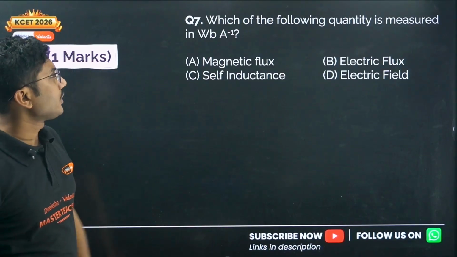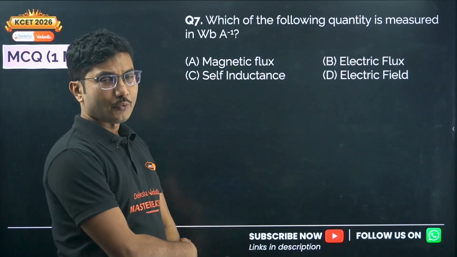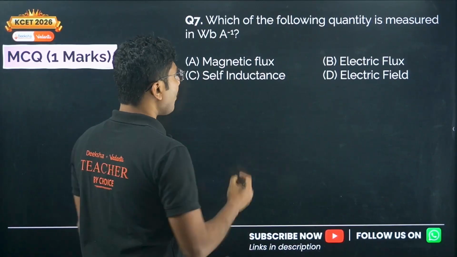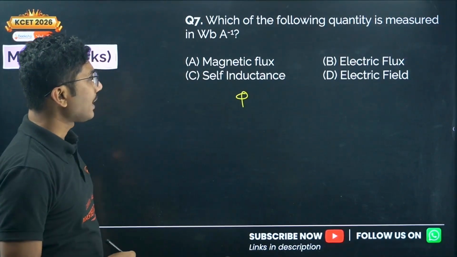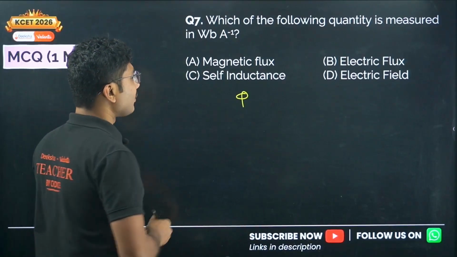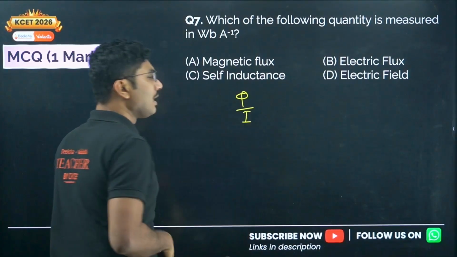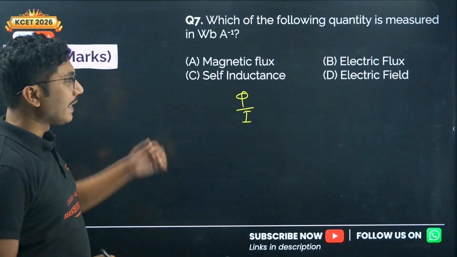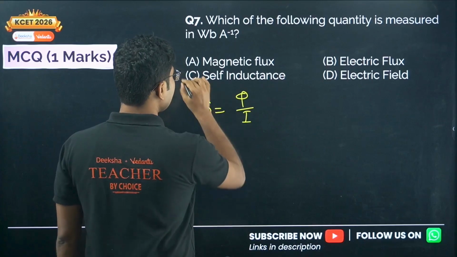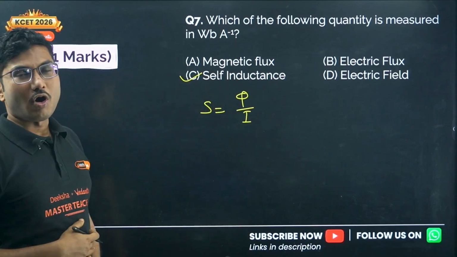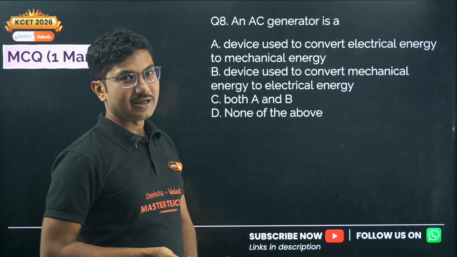Now next question. Which of the following quantities is measured in Weber per ampere? So Weber per ampere, what is Weber? Weber is magnetic flux. And you are trying to find what is Weber per ampere. Weber per ampere means if you divide flux by current, you get self-inductance. This is nothing but self-inductance. So self-inductance has the unit of Weber per ampere, also called Henry. Okay, Weber per ampere and Henry are the same.